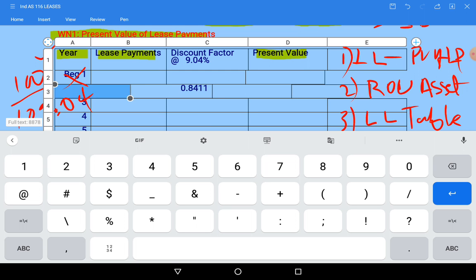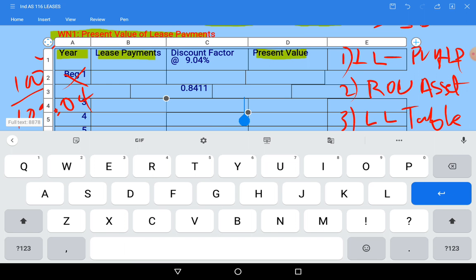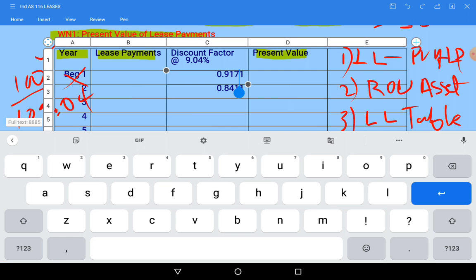Third year, first year, 0.917, second year 0.814. Okay, then press equal to. Third year you will get... Acha, wait a minute, we are making one small mistake. Let me do it again.